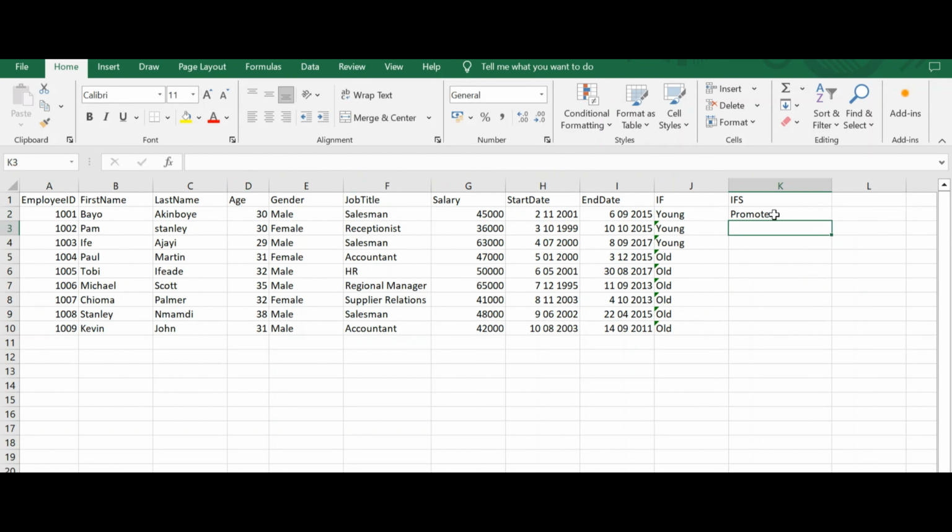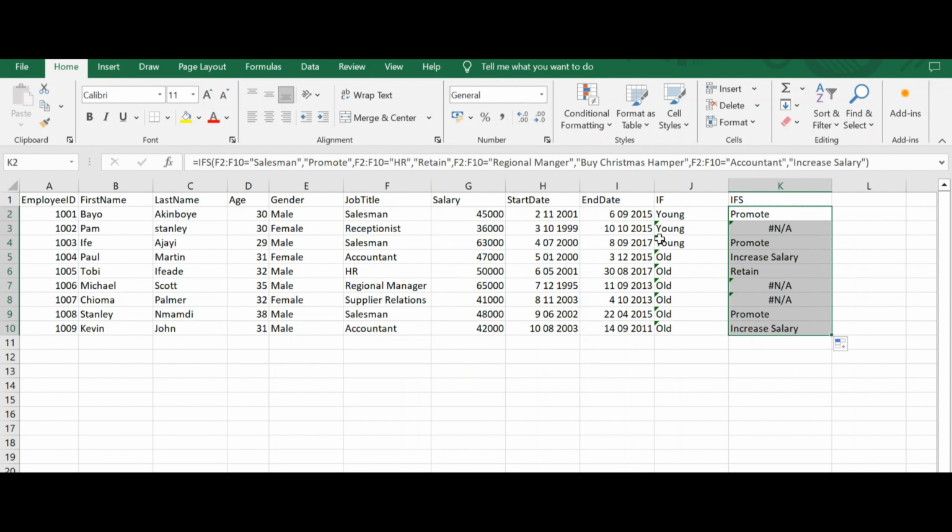As I press enter, it shows here. It has seen that anybody written salesman, it says promote. See all the salesmen, all of them say promote. And see, it has done all the things we asked it to do. That is how we use IF and IFS inside data analytics.